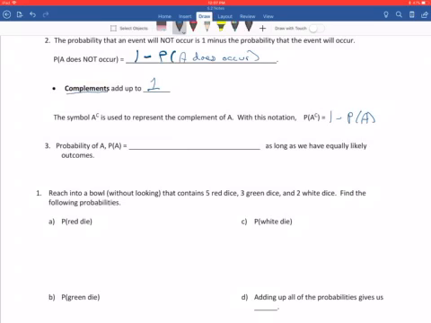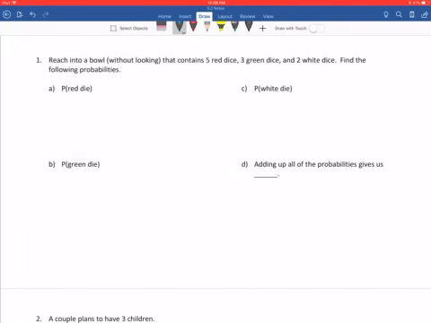The third probability rule is, in general, how do we find probabilities of any general event? Well, you take the number of outcomes in the event that you're interested in, and you divide that by the total number of outcomes. So you can set these up as fractions.